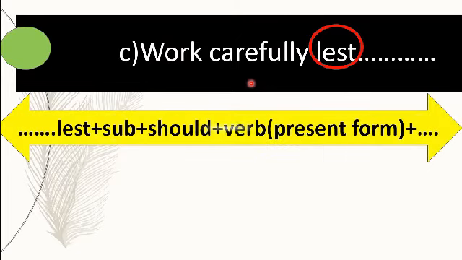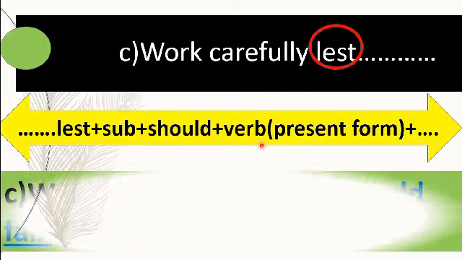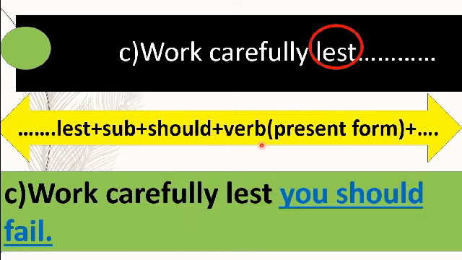Question number C. Work carefully lest dash. Here, before lest, you have an imperative sentence, and now you have to follow a certain rule to complete the rest part of the sentence. Dear students, here you can see the structure. After lest, you have to write a subject first, and then you have to write should, and after should, of course, you have to write the present form of verb. So according to the structure, you can complete the sentence in this way. Work carefully lest you should fail.